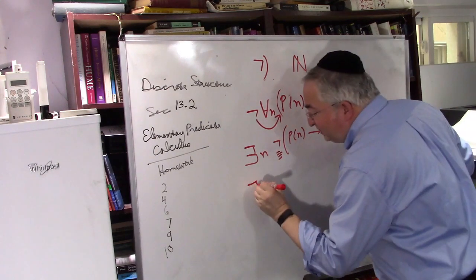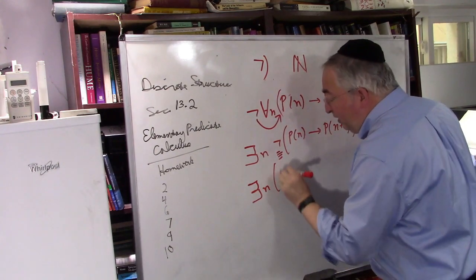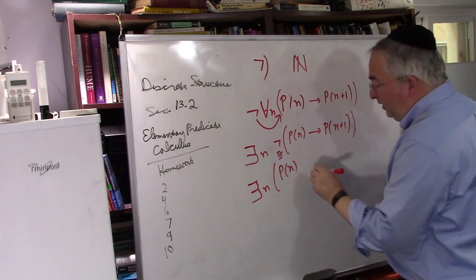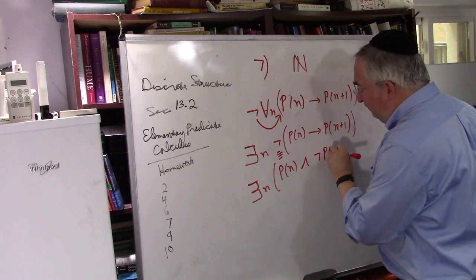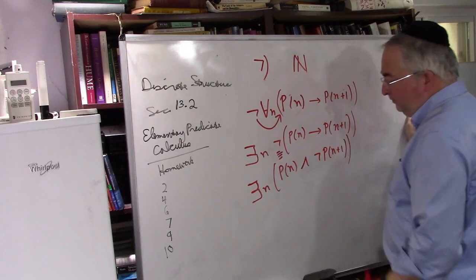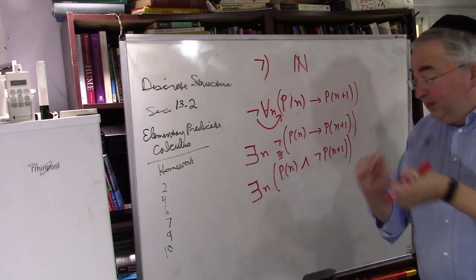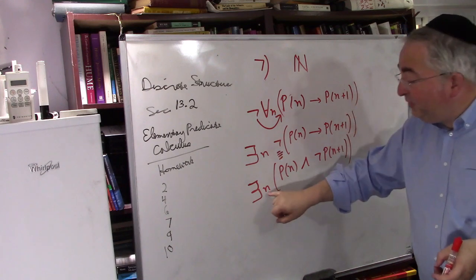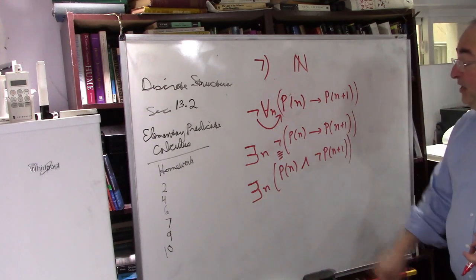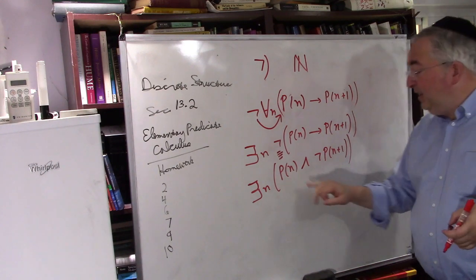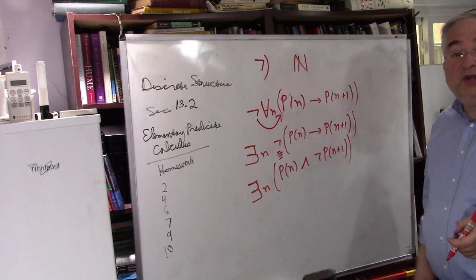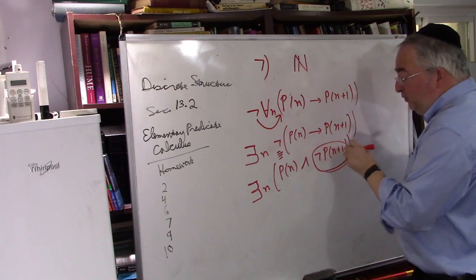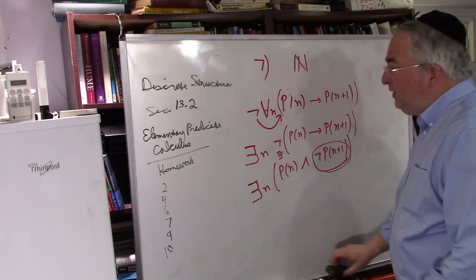So that's the same thing as saying there exists an n such that p of n is true and not p of n plus 1. Which means what? There is some domino. If it's false that all the dominoes knock down their neighbor, that means there exists a domino such that when it goes down, it doesn't matter because the next one will not go down. So that's an interesting thing. You can't really get rid of this not, because we don't know what P stands for, so we can't go inside.